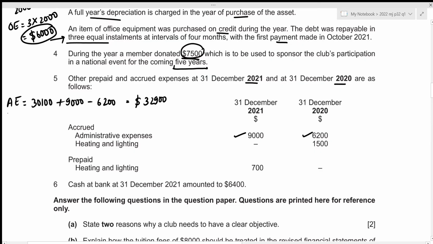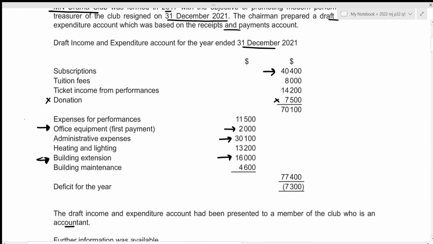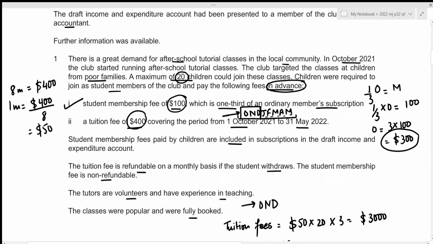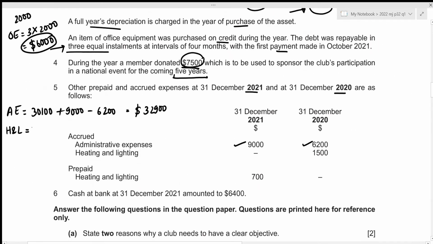Now we repeat the same process for heating and lighting. We start with our draft amount. And we can see heating and lighting right here, which is given to be 13,200. Let's write it down. Then we start with our accruals. The closing balance should be added, but there is none. Now the opening balance should be subtracted. So let's subtract this 1,500. Then we move towards our prepayments and we have the closing balance. Remember that we added the closing balance for our accruals, which means that we should be subtracting the closing balance for prepayments. So that's minus 700. Now this gives the correct amount for heating and lighting to be 11,000.